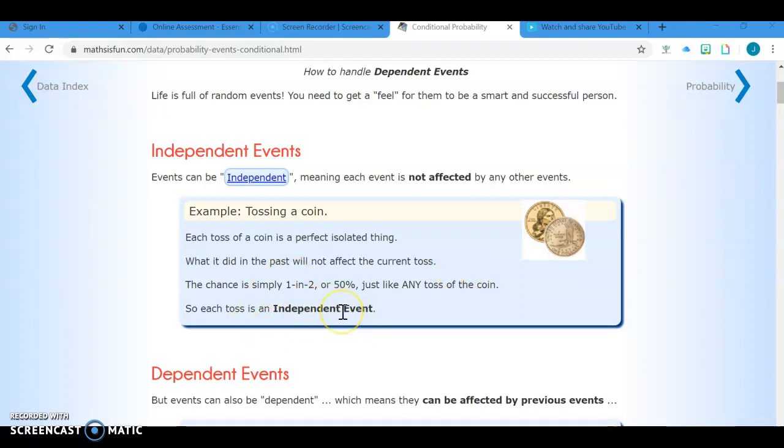Another example of this would be winning a game. If a football team won last week, it doesn't mean that they're going to win the following week. They're independent events. Another example would be, if your brother was born a boy, and then when your mum had you, it didn't mean that she was going to have another boy. It was an independent event. The chances were still 50-50 again.